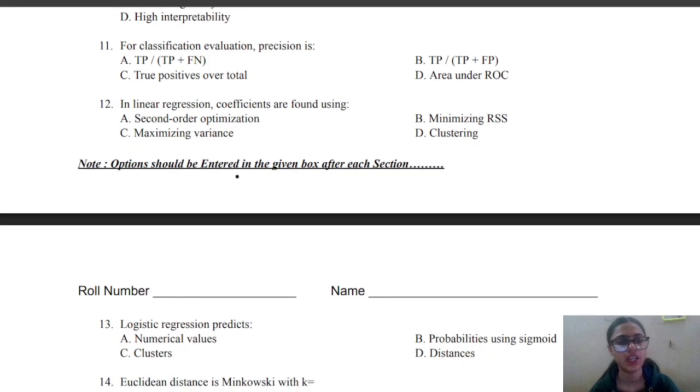11th, for classification evaluation, precision is A TP upon TP plus FN, B TP upon TP plus FP, C true positive over totals, or D area under ROC. And the correct answer is B, that is TP upon TP plus FP.